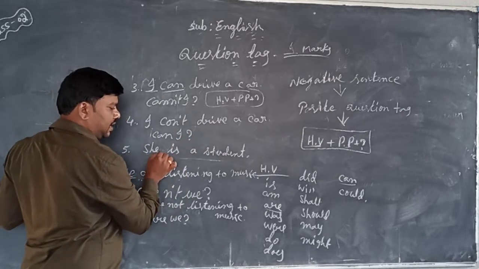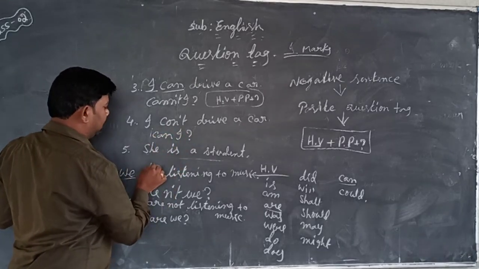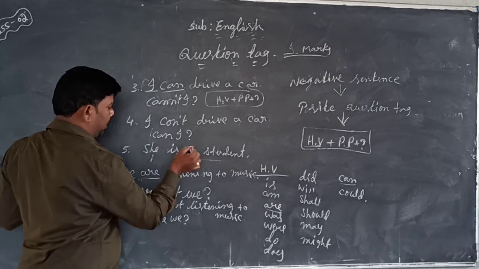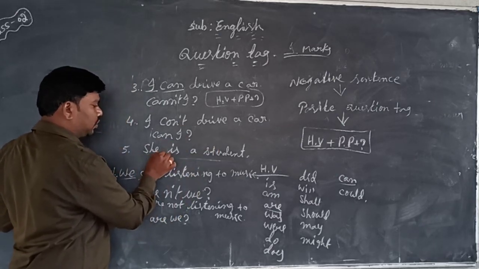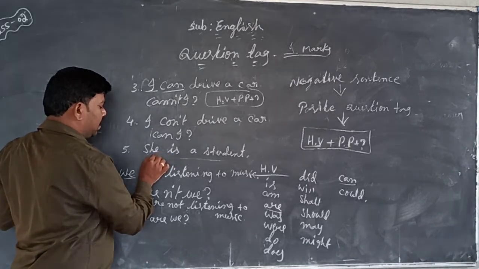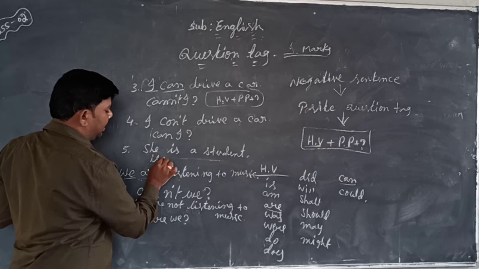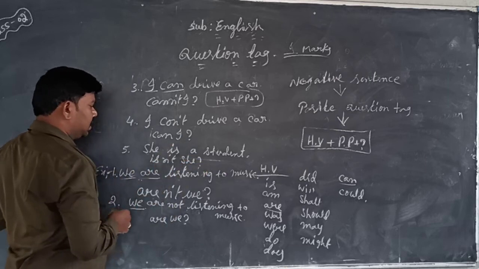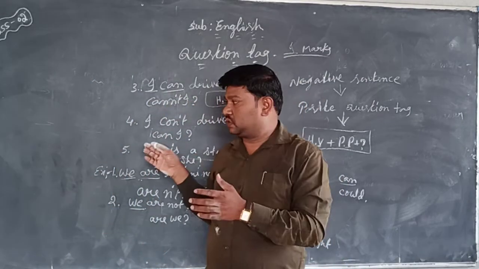And also here, she is a student. She is a student is positive, then the question tag is negative. So helping verb, not, and personal pronoun is the structure of the negative question tag. So here helping verb is, then not, and she. Isn't she is the question tag. So these are the question tags, but only for these rules.